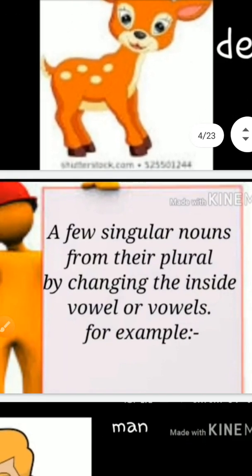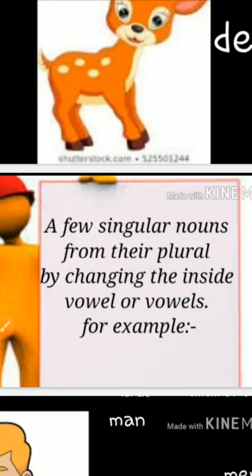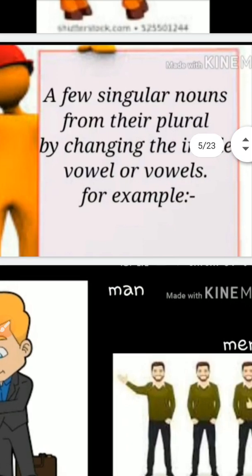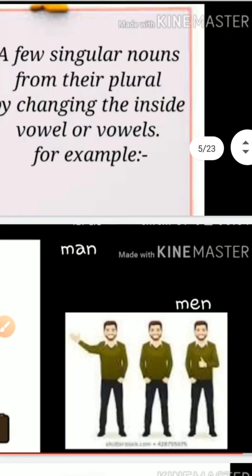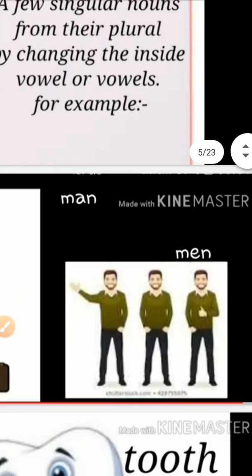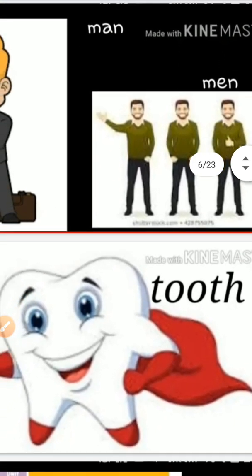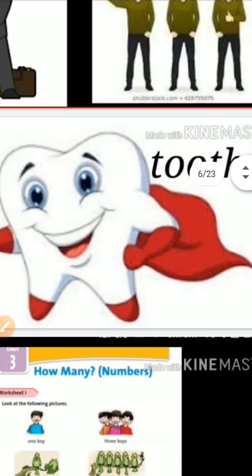Now there are a few singular nouns that form their plural nouns by changing the inside vowel or vowels. Like you can see here, it is man, and when we make it plural, it will be written men. Again there is a noun which is tooth, and when we write this in plural form, we will write teeth, foot, feet, goose, geese. Some of the nouns have completely different forms, like child, and the plural form will be children.